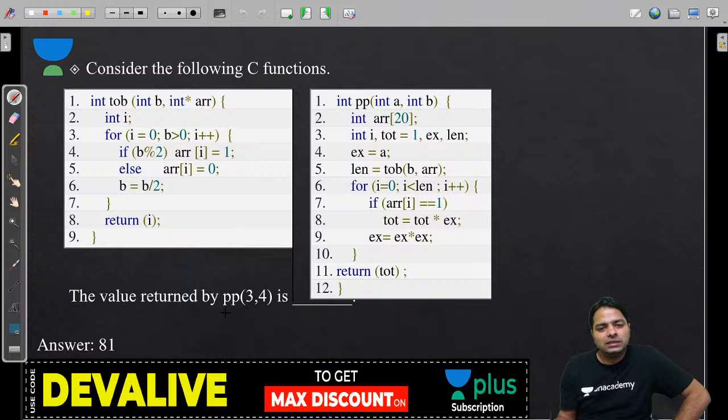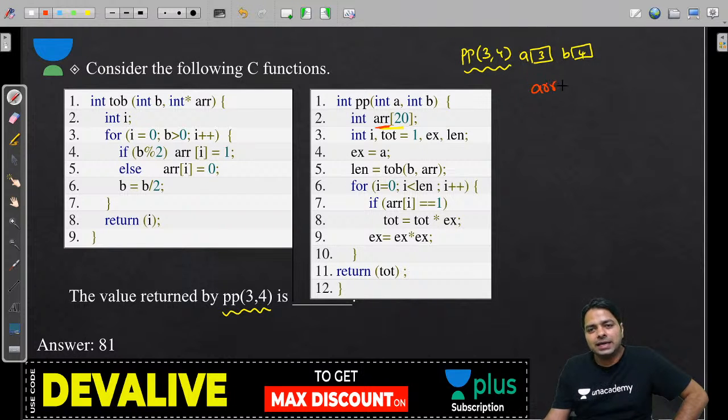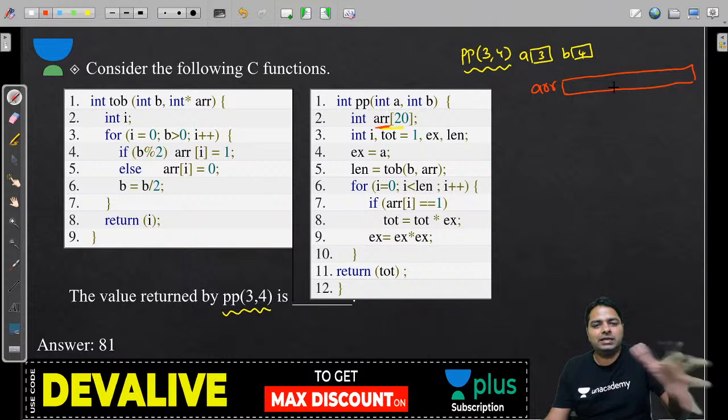Now, PP of 3, 4. And you know, A is 3, B is 4 here. And when you call this, there is an array with 20 elements. You can look at that, ARR with 20 elements. So I'm just writing here, okay, there is ARR with 20 element size.